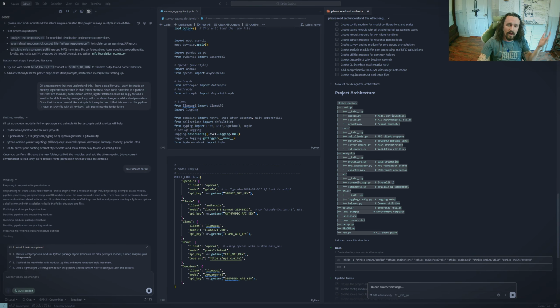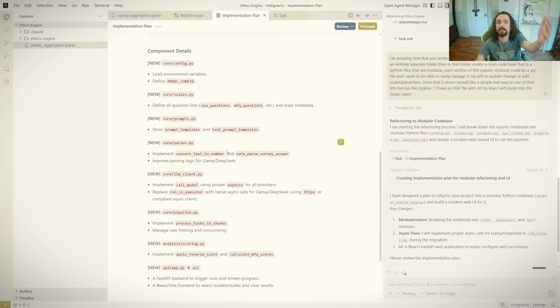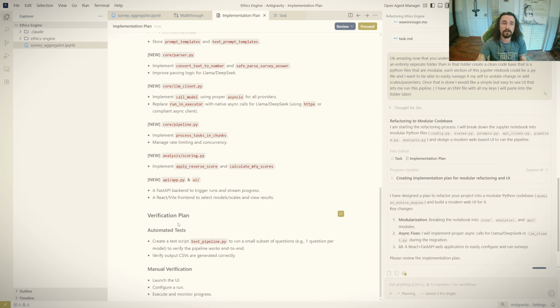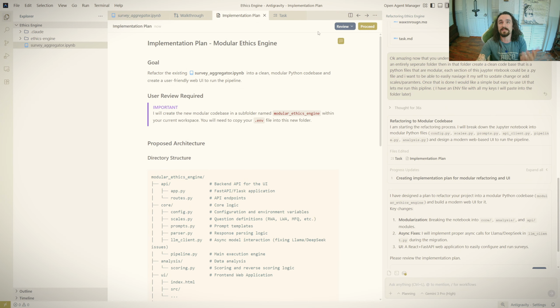But again, right off the bat in Antigravity, I have this beautiful file that I can come and look through. I can look at its plan, I can understand it, I can review it. That's the flow. This is a flow that I would want with coding with AI assistants. It's like working with another individual. It's clean and in front of me. I can see the injection points for my own knowledge. So I'm going to go ahead and click proceed here, and I'm actually going to run through the rest of the process.